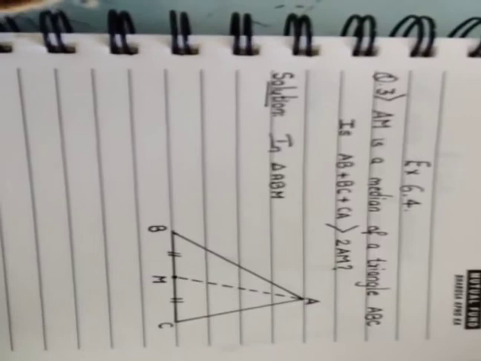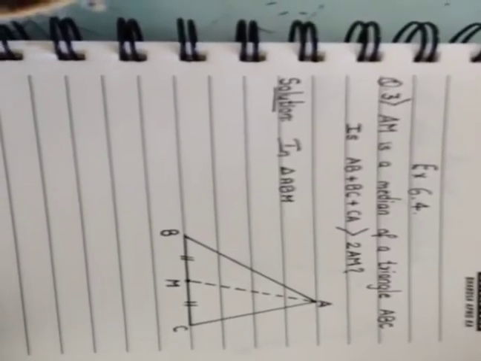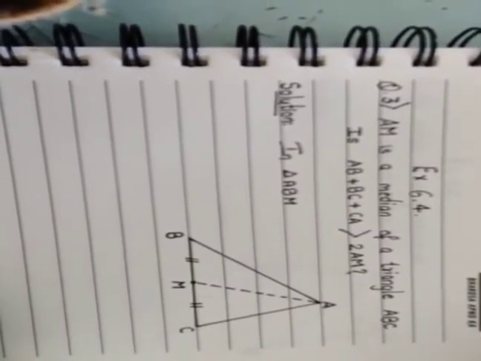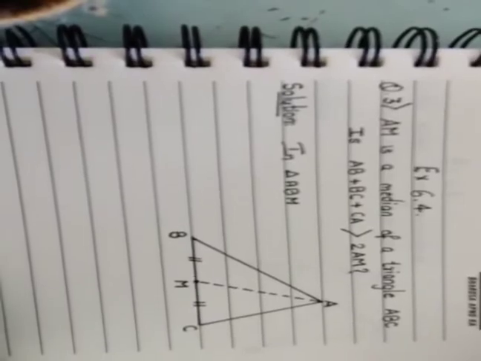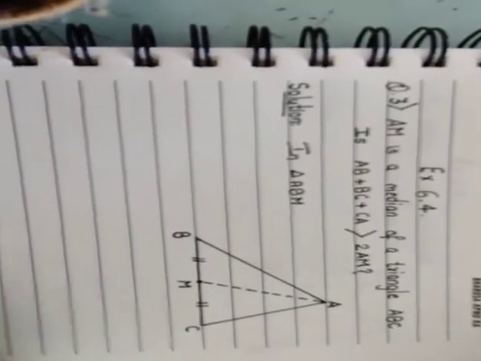As we know, we are going to use here the property, the sum of either sides of a triangle is always greater than its third side.